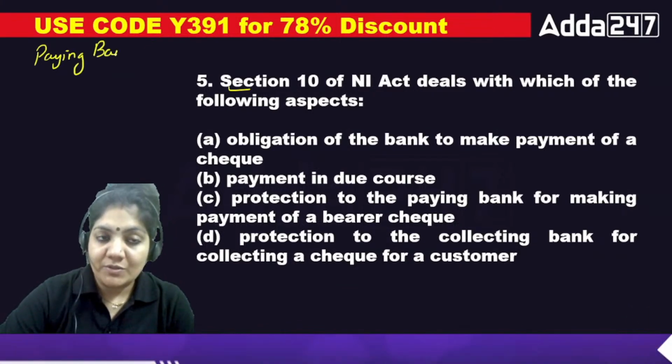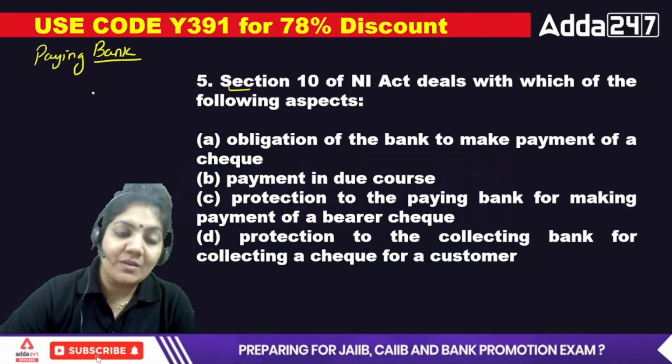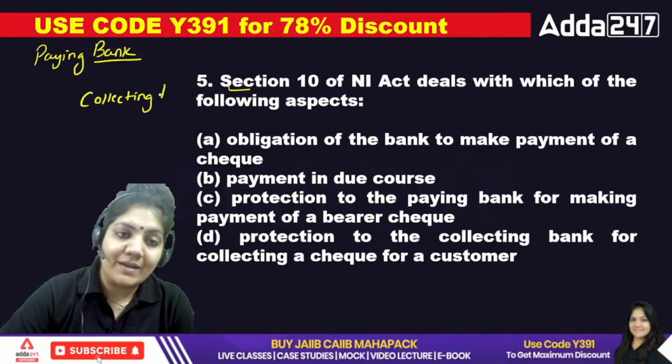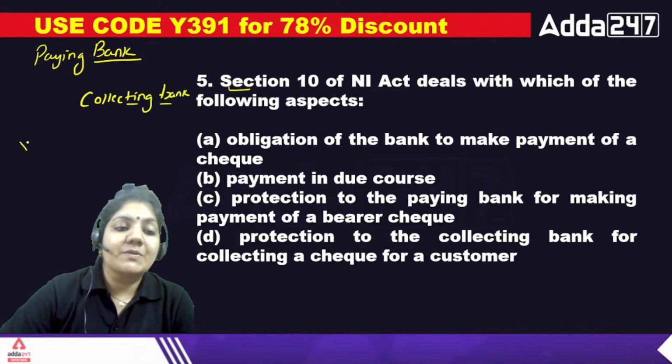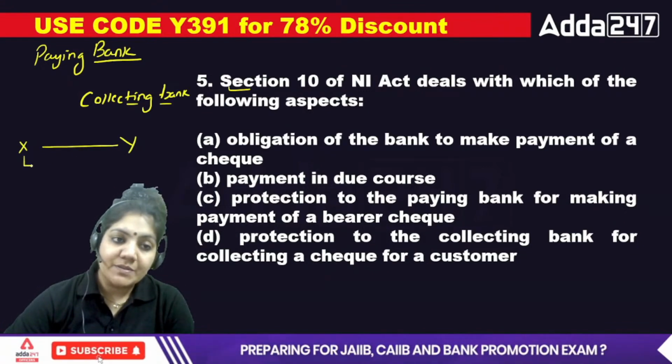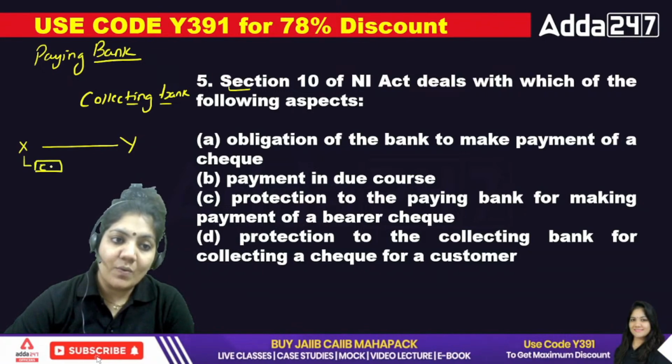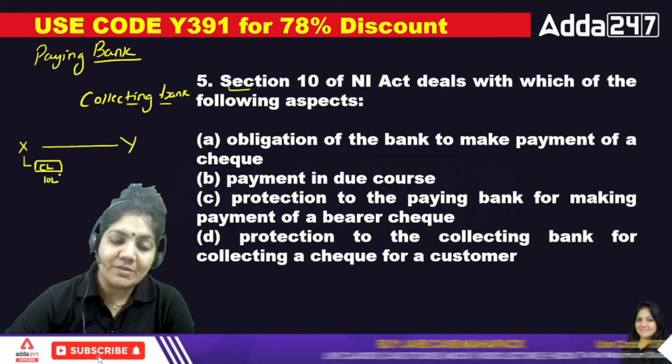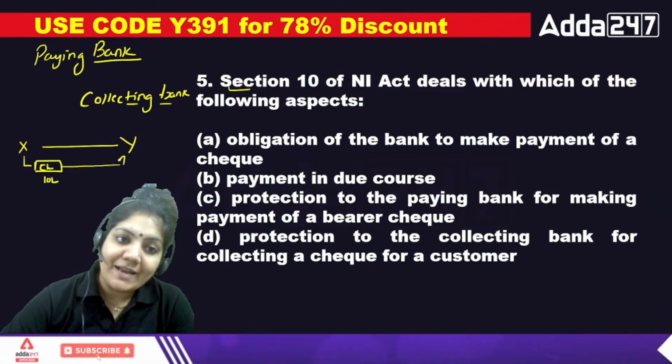So I'm just going to explain first of all the difference between the paying bank and the collecting bank. Suppose there is an X person and a Y person. X gives a check of 10 lakh rupees to Y. Now Y collects the 10 lakh rupees check.